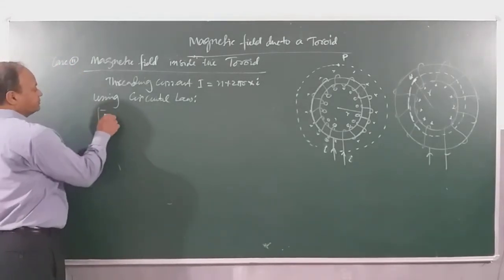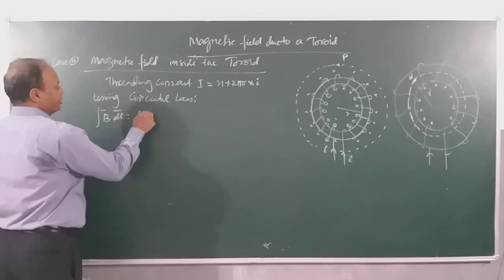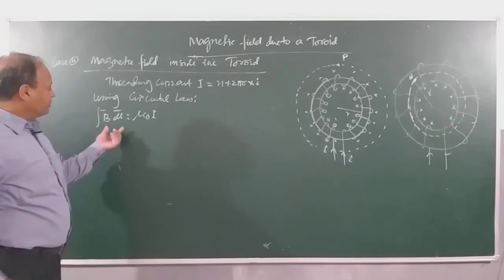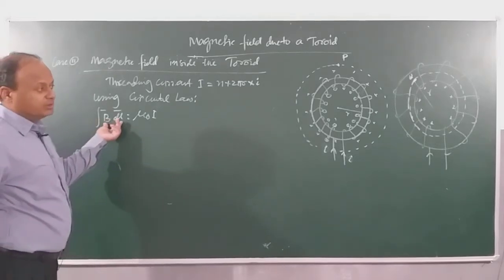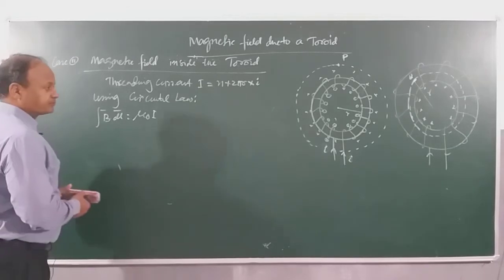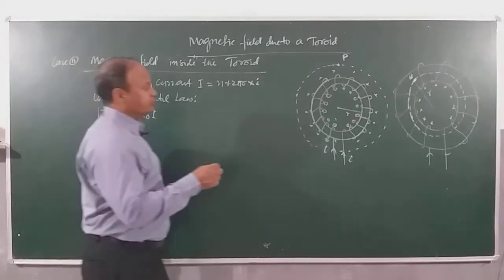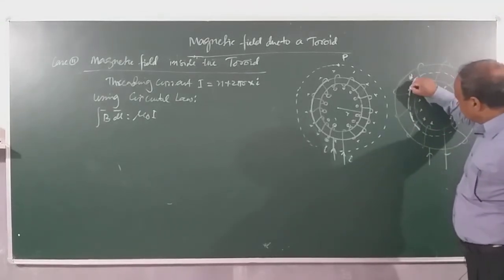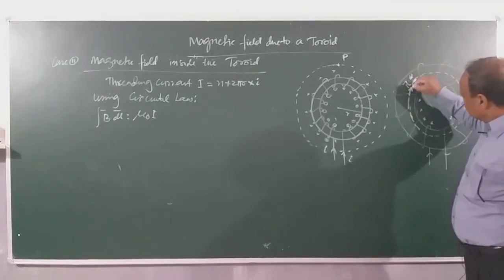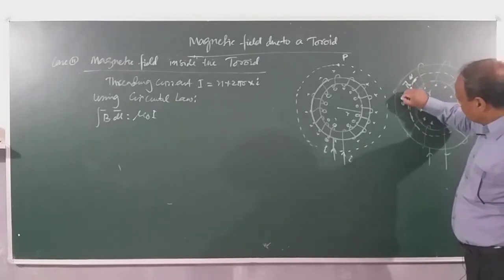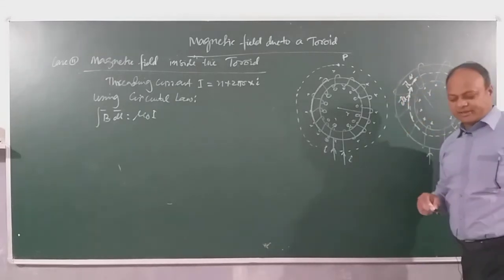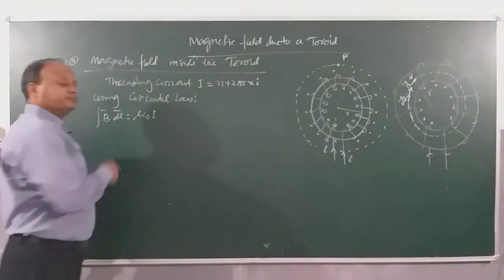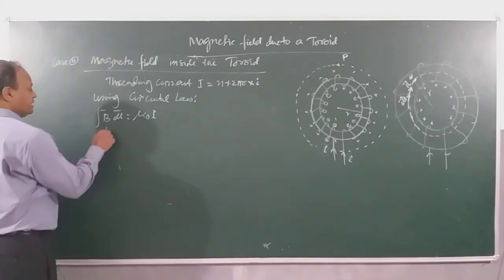B dot dl equals mu naught into I. Now B dot dl, what is the angle between B and dl? That is how much? 0. Both are in the same direction. Like this you can see. This will be the direction of B and this will also be the direction of dl. B and dl are in the same direction, so angle between them is how much? 0.